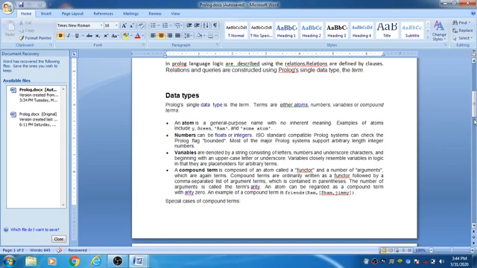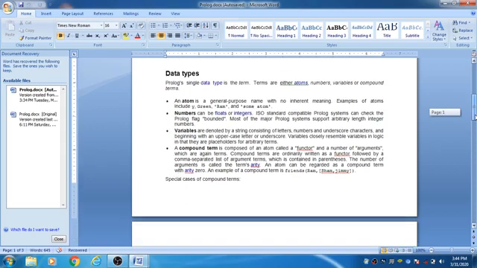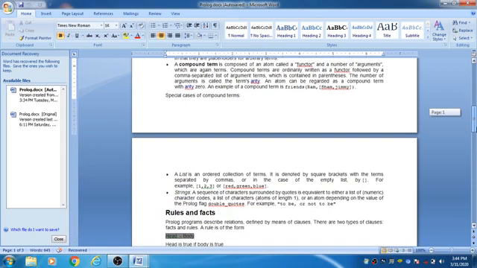There are also some special cases of compound statements. They are lists and strings. What is a list? A collection of terms is called a list. Anything in the square brackets, that can be numbers, that can be characters, that can be a set of characters, is called a list.